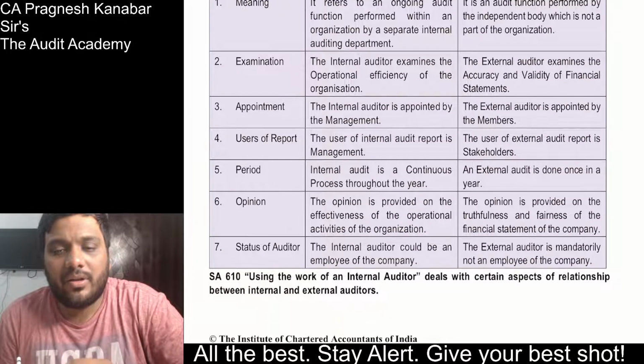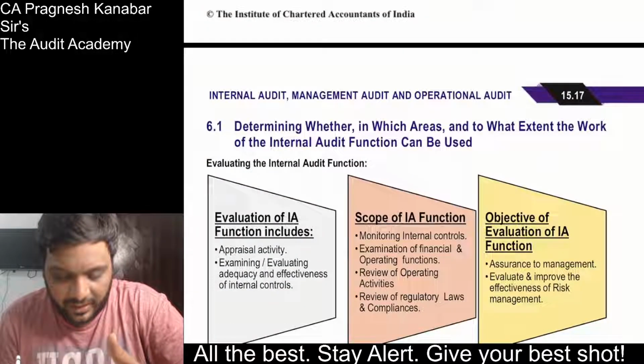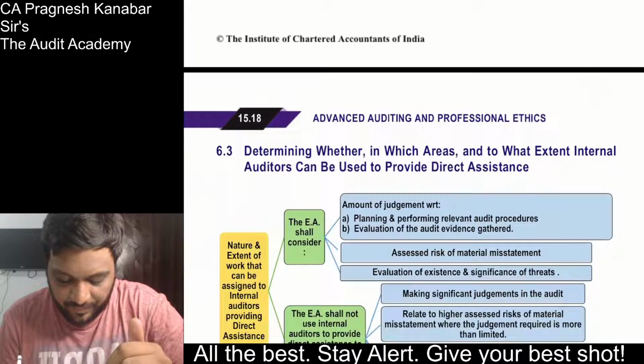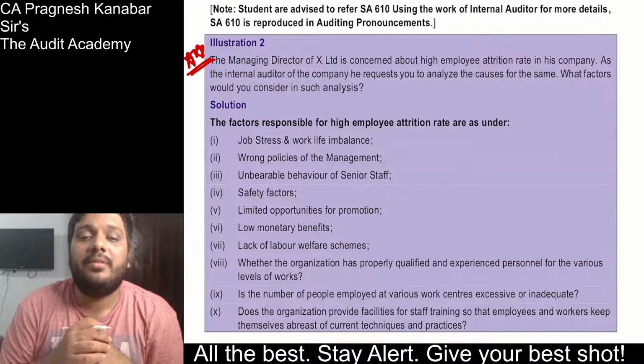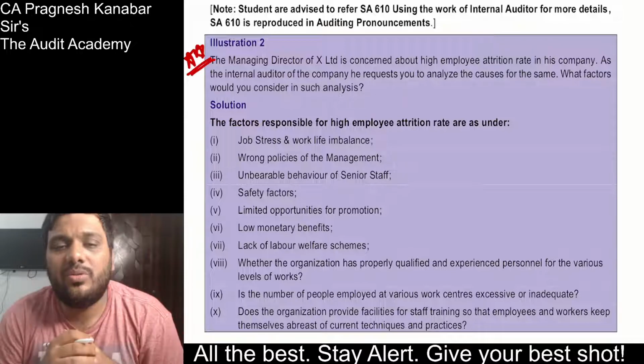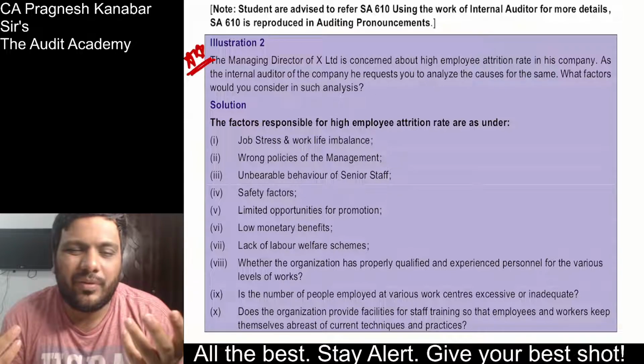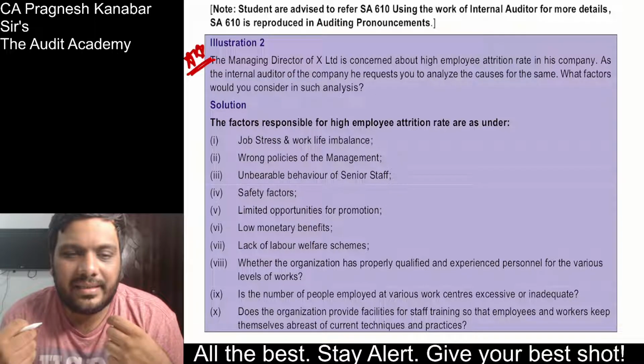All right, so you are already aware about this, not an issue. And as I told you, SA 610 has been printed over here. So I hope by now you are clear what kind of questions can be asked. There is this basic illustration too that they have put up, such kind of any question that they can create. Now these are the answers that you need to write on the spot.